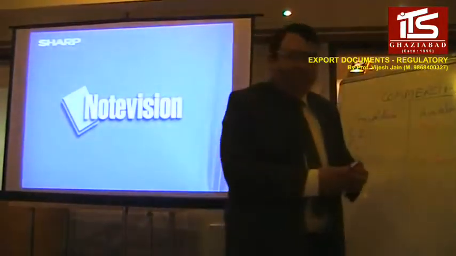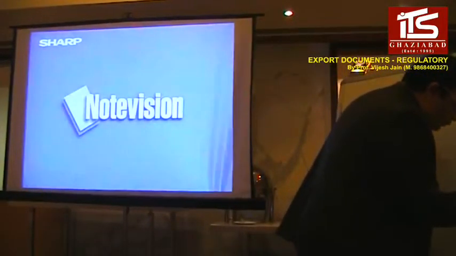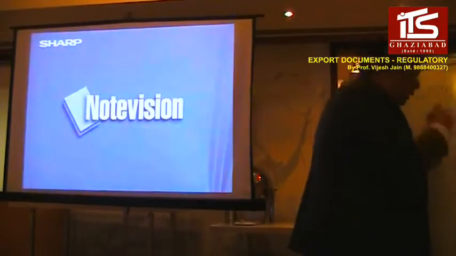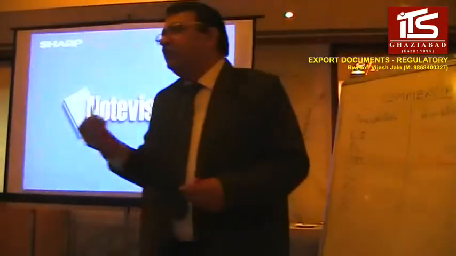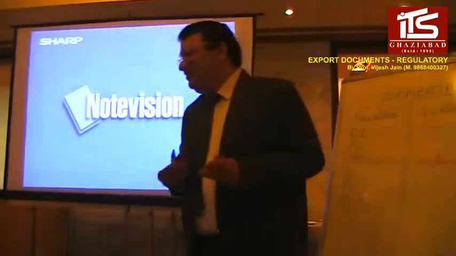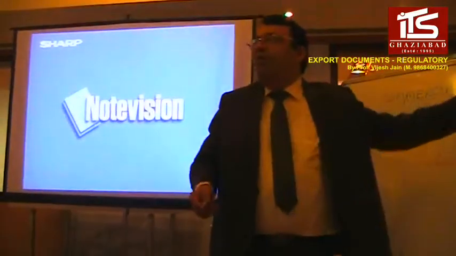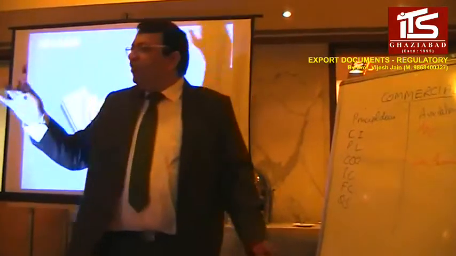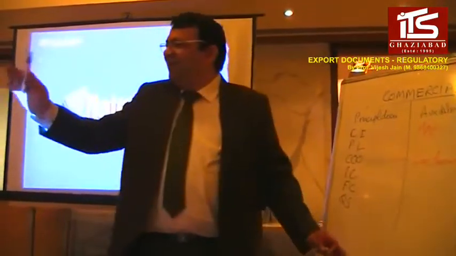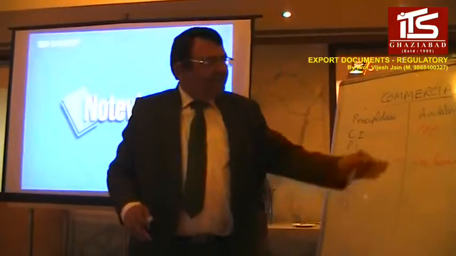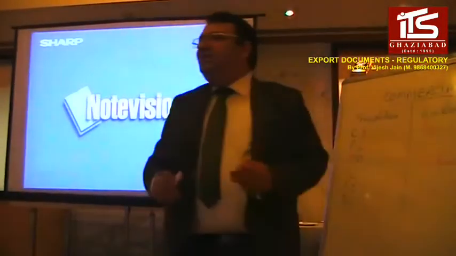And of course, the third copy, that is the EP copy, is also a regulatory document. So in fact, all 3 copies are the same for a simple reason. The main characteristic of these documents is the HS code, which is normally not there in any of the principal documents. In the principal documents, you will not find any HS code. That is not for the purpose of principal documents. Most of the HS codes are used for the regulatory documents.